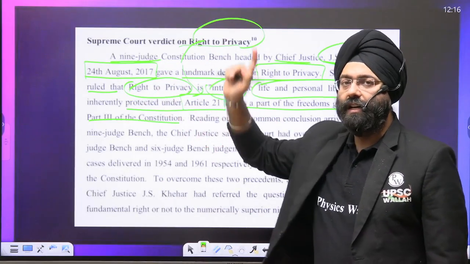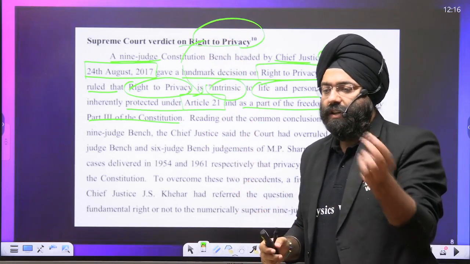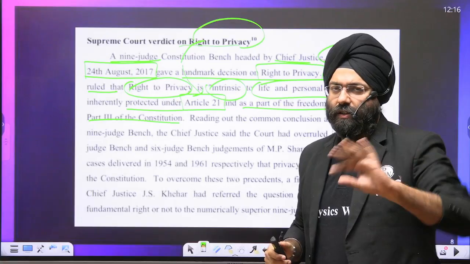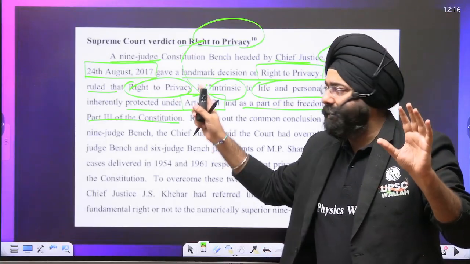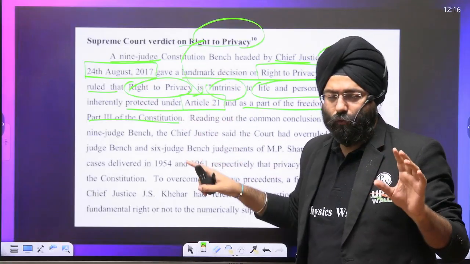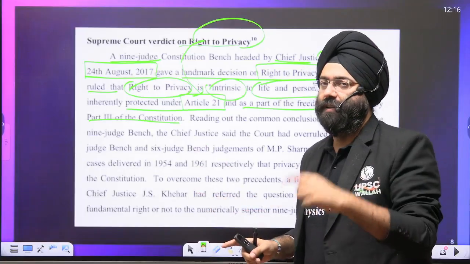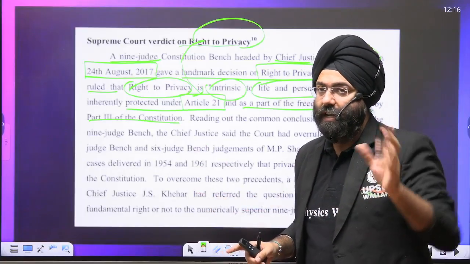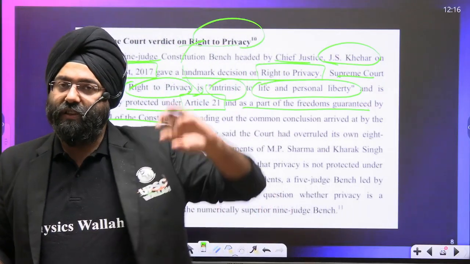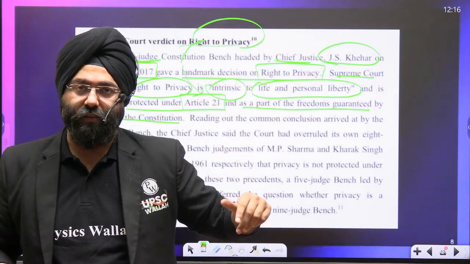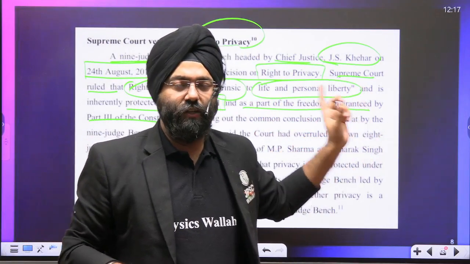See, there have been earlier judgments also. Those were basically stating that intervening in something is against, let us say, personal liberty. So there have been various Supreme Court judgments, but this right to privacy exactly as a part of your Article 21 was very categorically stated in this judgment. That is why this judgment becomes important. It is not that the Supreme Court had not directly or indirectly mentioned the importance of privacy. They have mentioned certain dimensions which lie under Article 21. But a proper emphasis and a proper judgment was given in 2017.